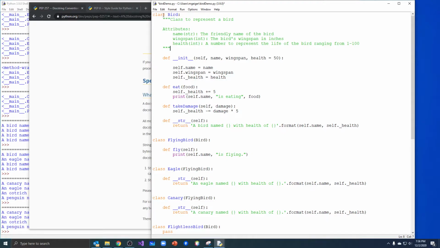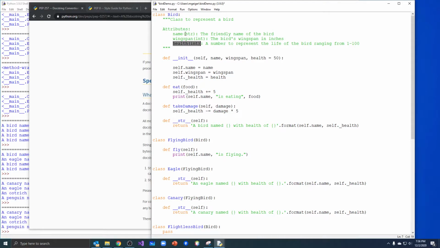This is the docstring for the class. What's this class for? It's a class to represent a bird. And then down here, I listed its attributes. I said there's a name attribute that's a string, which is supposed to hold the friendly name of the bird. Now what does this do for somebody that wants to create a new bird? Right at the very top of my code, they can see the things that they will need to provide in order to make that bird. These are the arguments they'll have to pass into the parameters.